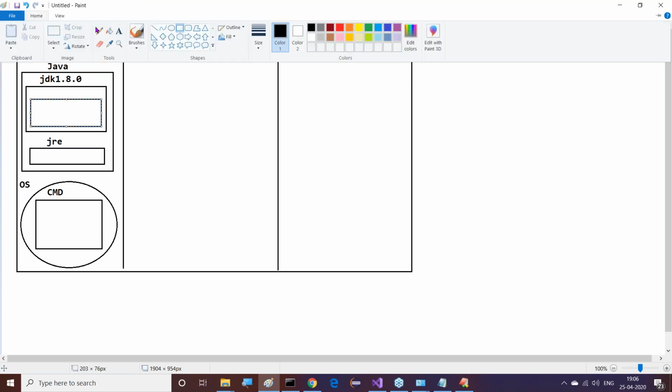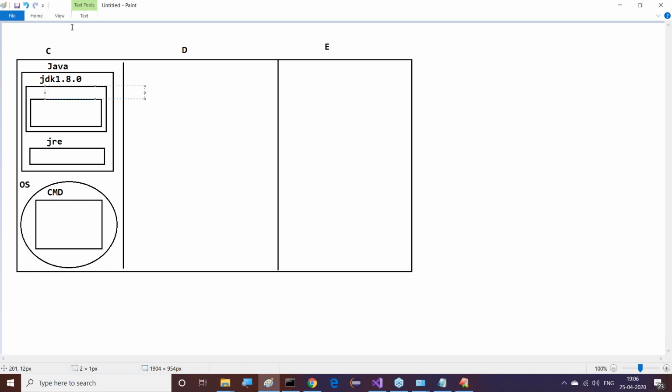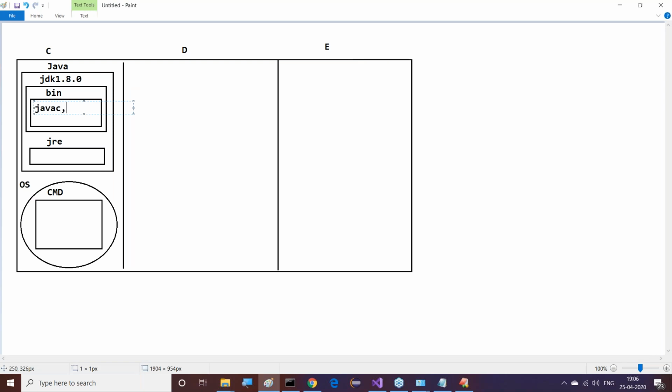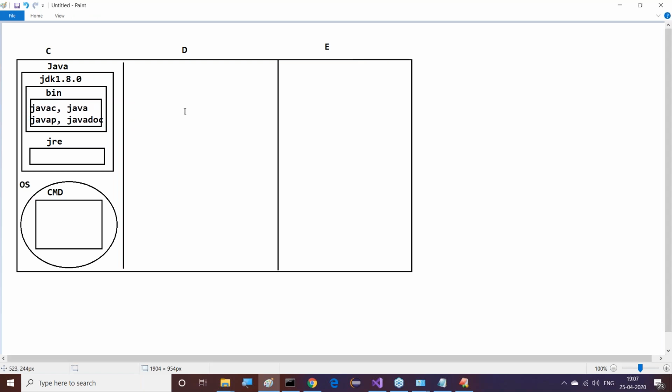Inside this JDK, we have another folder, the bin folder. Inside this bin folder we have the java command, javac, java, next one is javap, javadoc, and so on. So C, Java, JDK 1.8.0 bin. Inside this bin, javac, java, javap, javadoc, all the things exist here. You can understand it clearly.